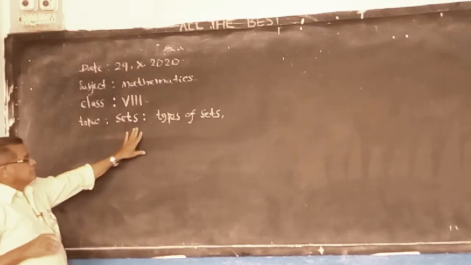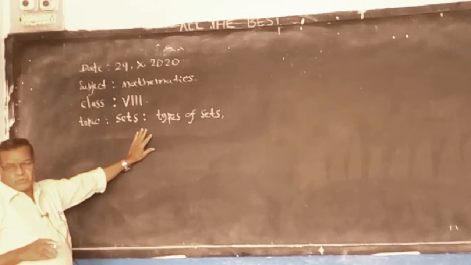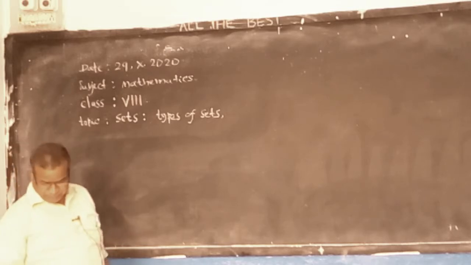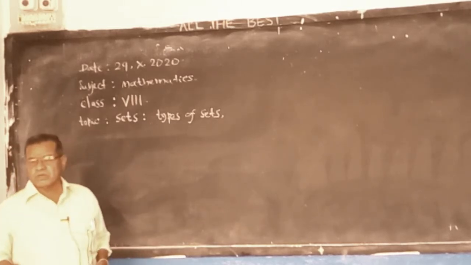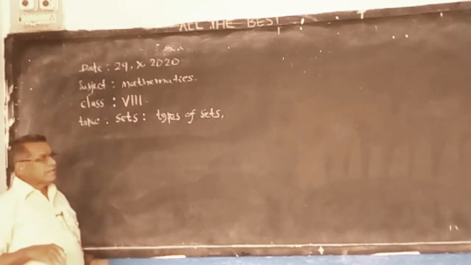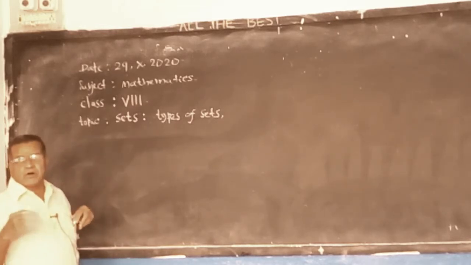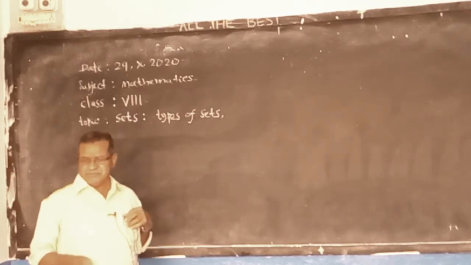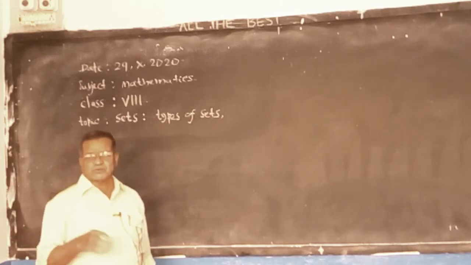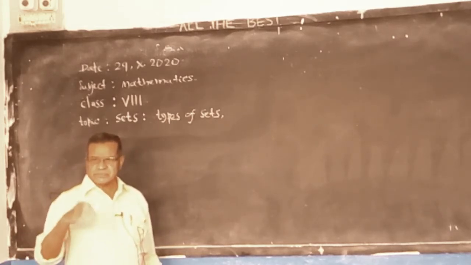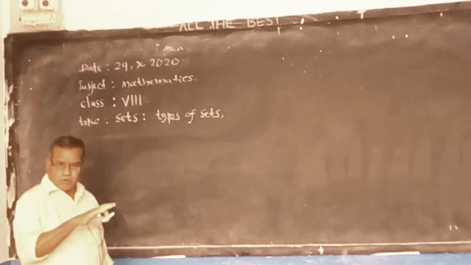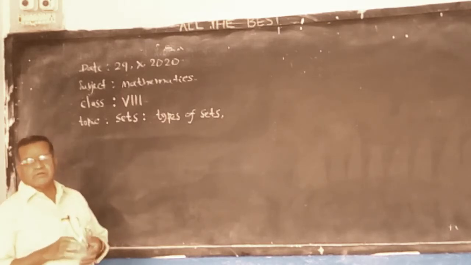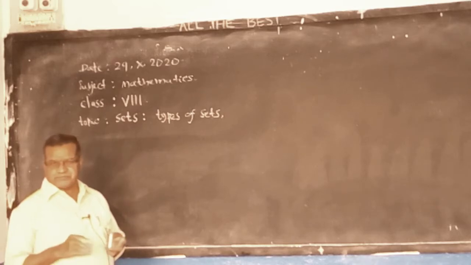Yesterday we started, we introduced sets. Sets means a collection of well-defined objects. Collection of well-defined objects. Your classmates, so it is a set of 8th class students. Set of 8th class girls, set of 8th class boys in our school. It is a set, meaning a collection of well-defined objects.